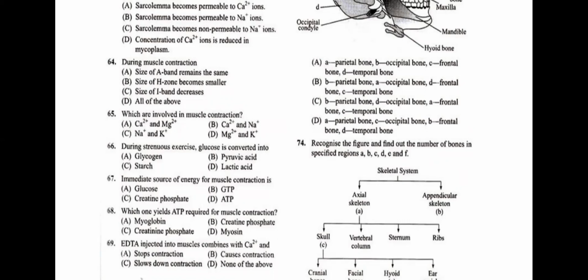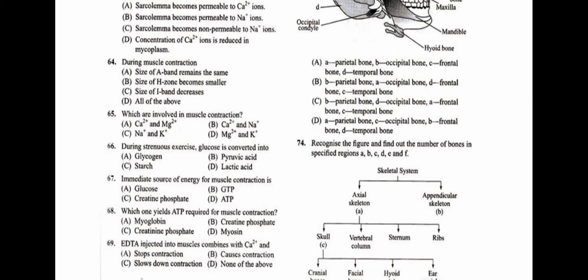B statement is right. Now, the C statement, size of I band decreases. This is also right, students. During contraction, we're going to see the I bands will decrease, H zone will decrease, sarcomere will become smaller, and A band remains the same. So question number 64, during muscle contraction, all these events we're going to see. So the answer is D, all of the above.